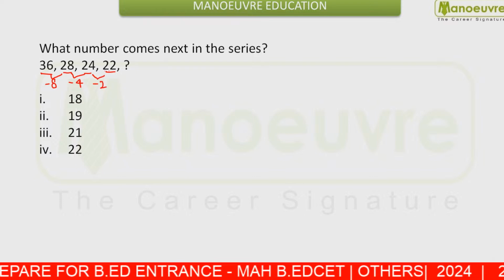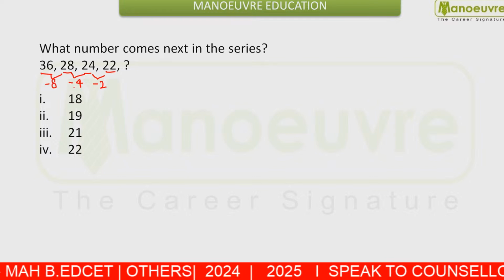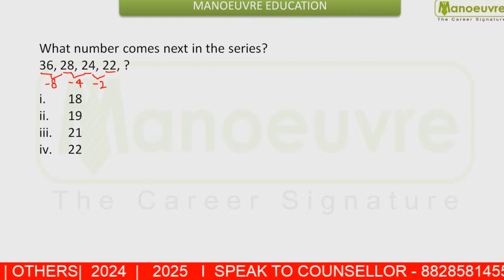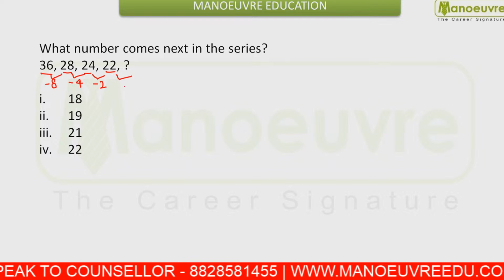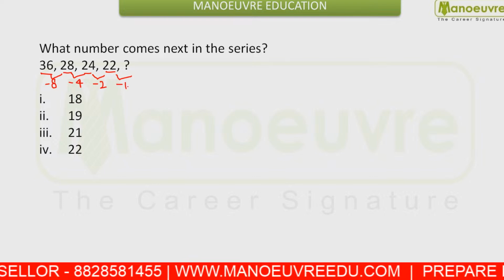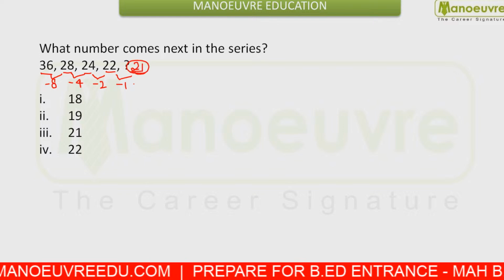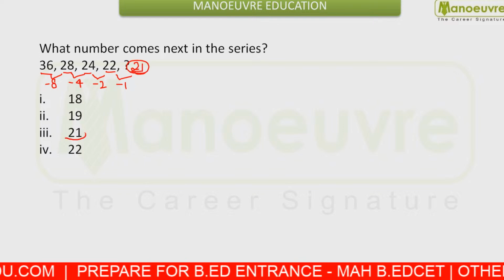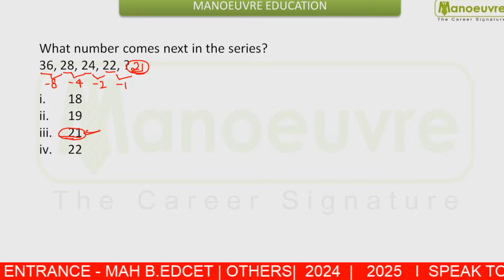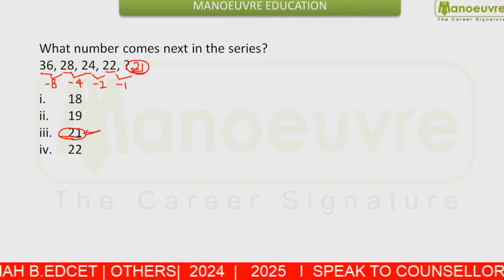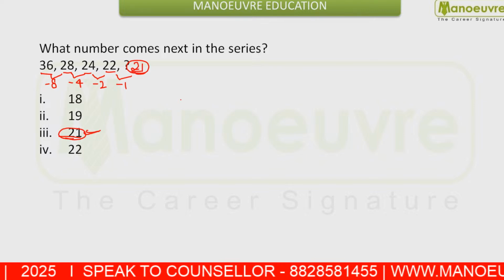So finally, students, what is happening here? Initially we had the difference of 8, then the difference got halved. In the next step, again the difference got halved, and again the difference is getting halved. So the difference will be 1, minus 1. So the answer should be 21 here. Those who have attempted this today can analyze their paper, and those who are going to attempt it next can also get help from this.